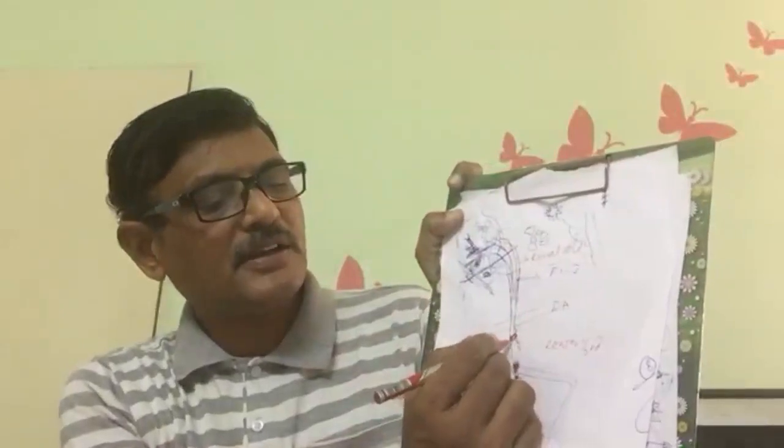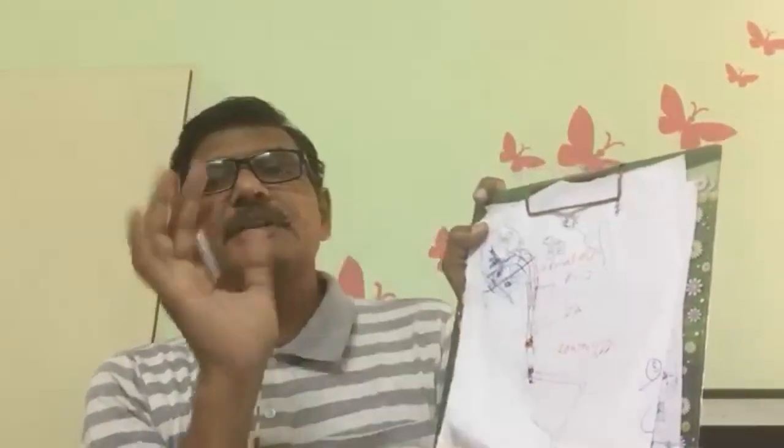But one more condition is when there is an impacted stone. What happens when it is growing inside? The size increases and becomes big. When it becomes big, it can neither move downwards nor upwards. That is what we call impacted. It gets stuck there. That impacted stone is there.